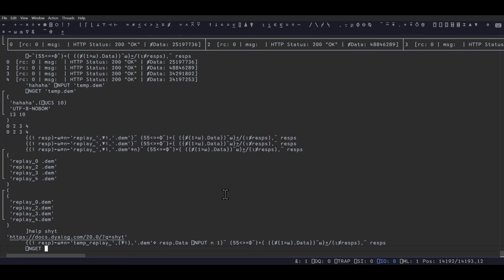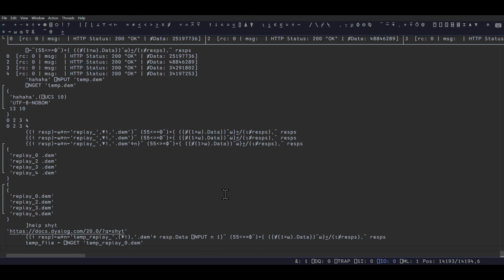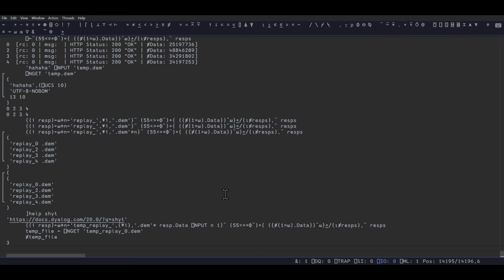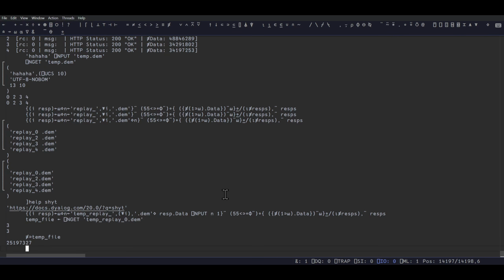This is going to fill up my thing. So let's just say a file or something. Temp file, because my file might be a variable or something already. So here, temp replay 0 dem. Okay. Tally temp. If this is right, I want the first. Good. We created the files. So there you have it.